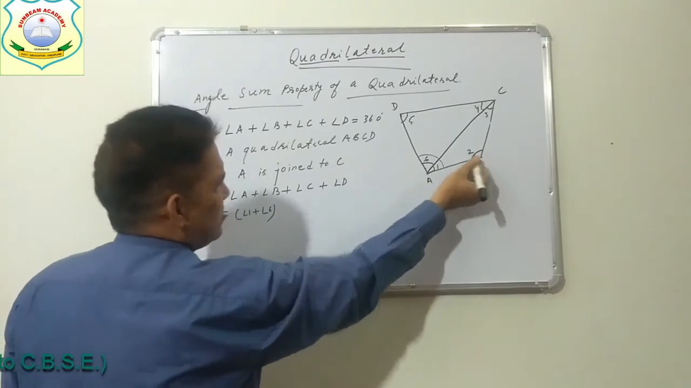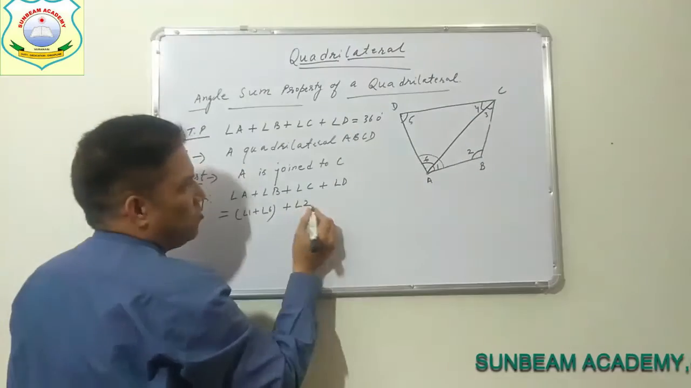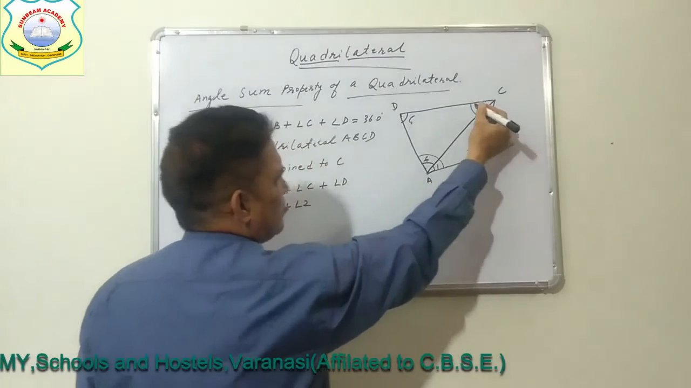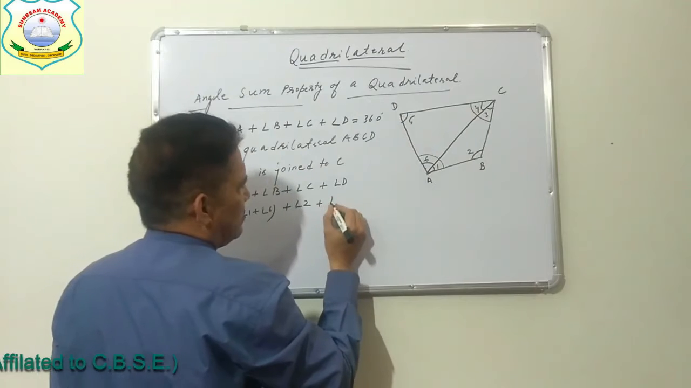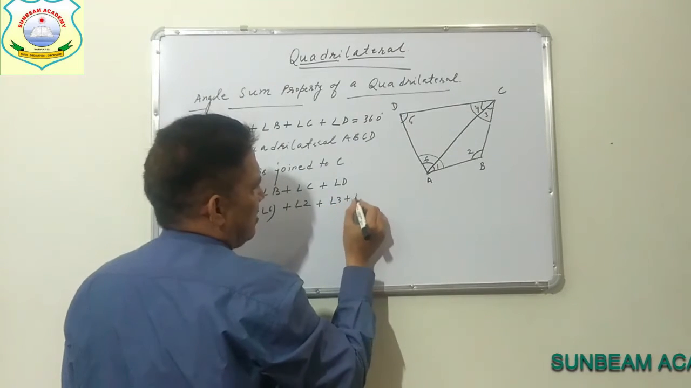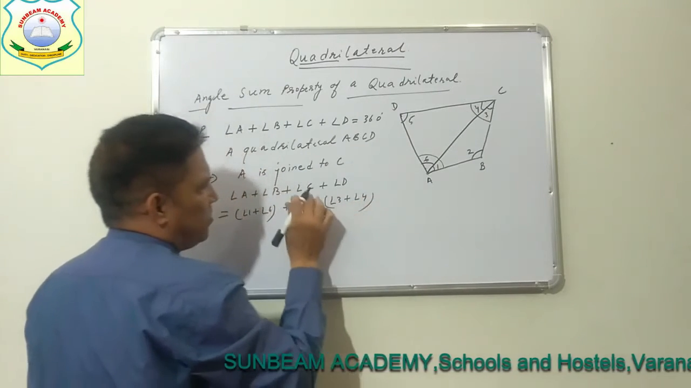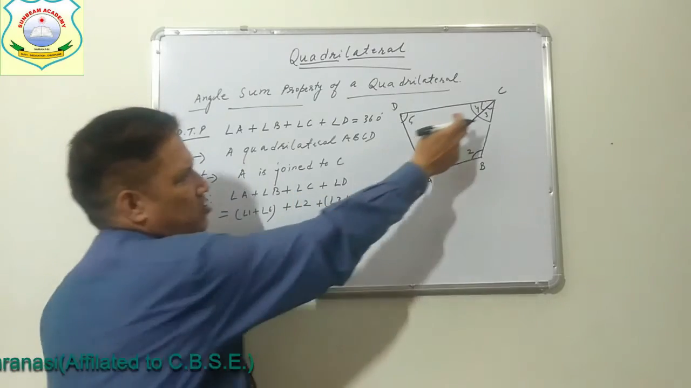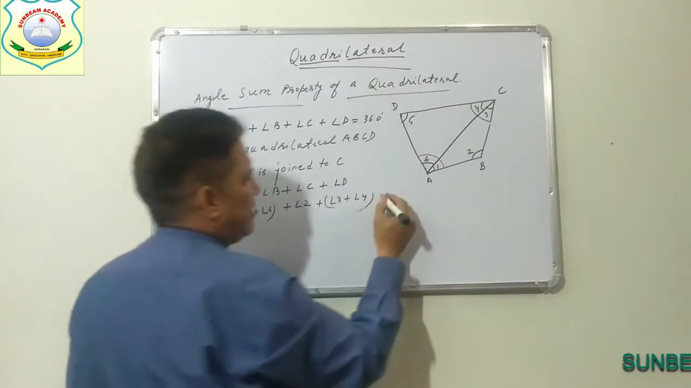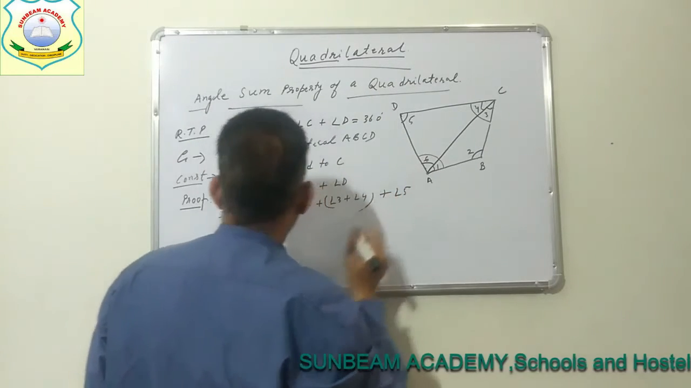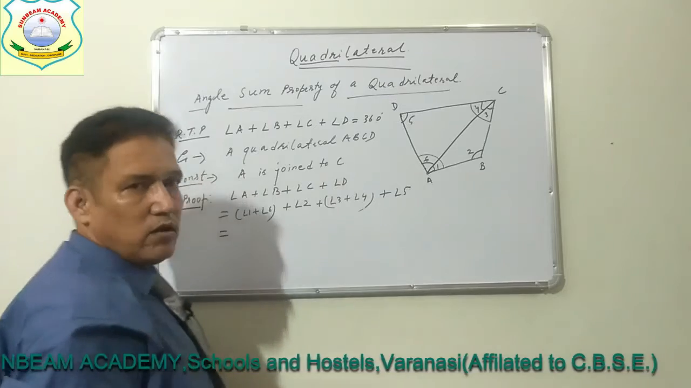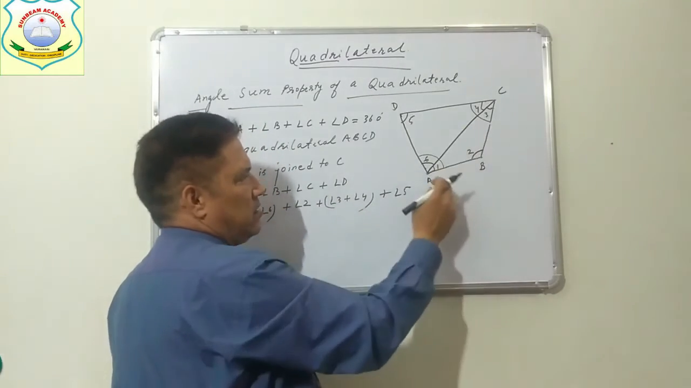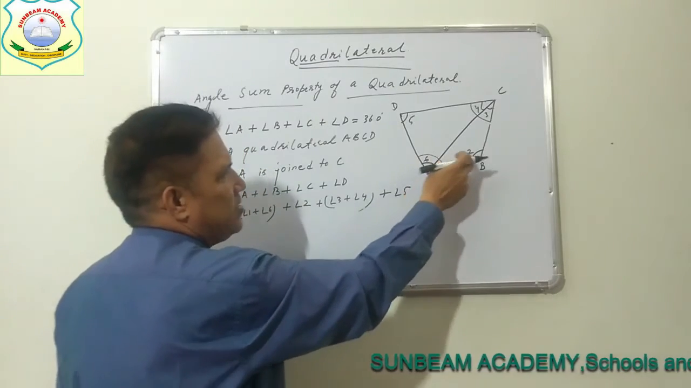Now B itself is angle 2. Now come to angle C. This complete angle is angle C, so it is angle 3 plus angle 4. We write it in brackets because angle C stands for 3 plus 4. Now angle D is angle 5. Now we will rearrange according to our requirement. Here triangle ABC is there, so we will separate angles 1, 2, 3.